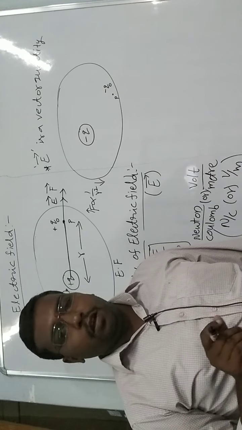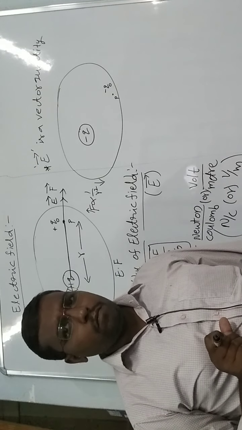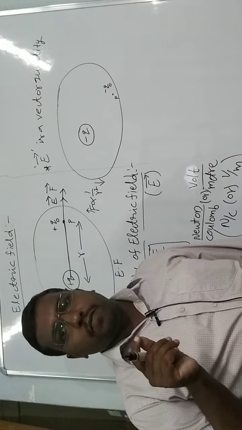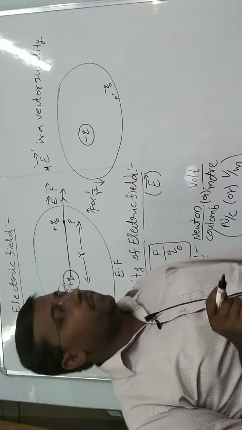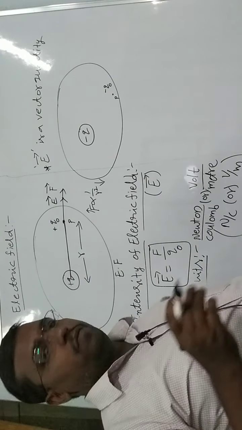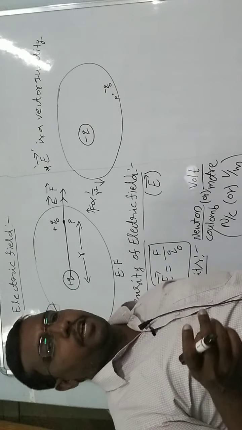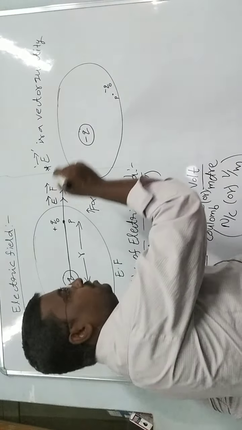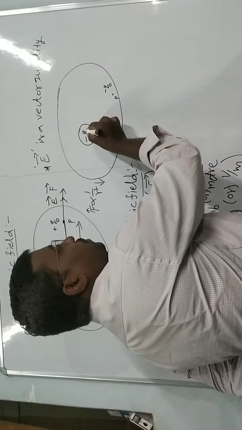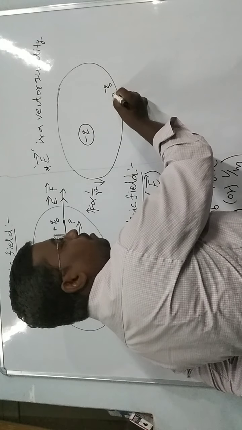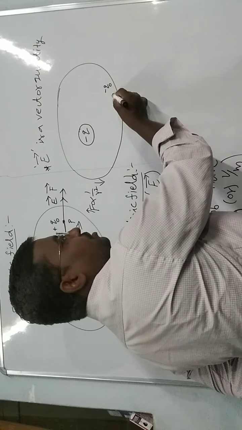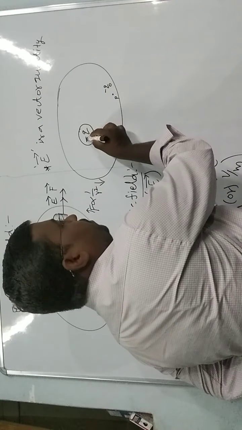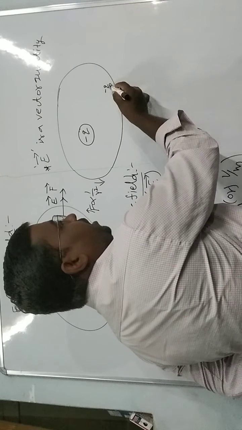Okay, I already told you direction is very important. Which direction? Force and electric field direction. In this situation, the minus Q will act with a force on the minus Q naught test charge. So this is minus Q and this is minus Q naught.